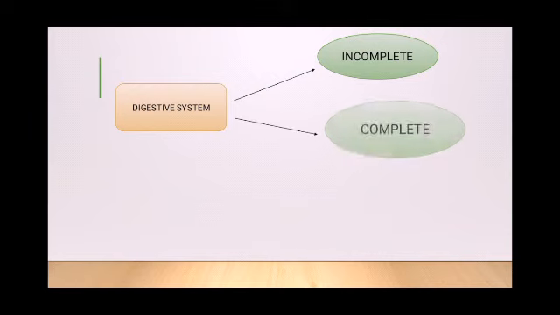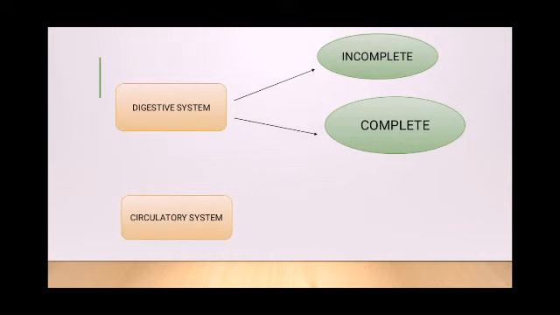The first one is incomplete. In an incomplete digestive system, only a single opening is present which serves as both mouth and anus. But in case of the complete digestive system, there are 2 openings, one acting as the mouth and the other as the anus. So this was about the digestive system.